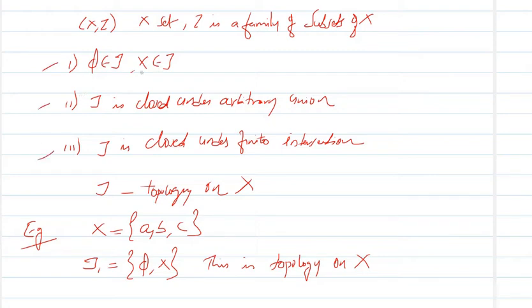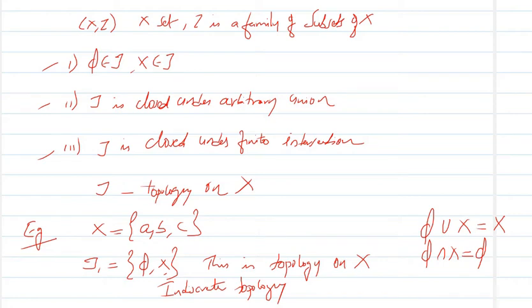Phi and X belong to tau, and the union phi union X will give you X, that is again in tau, and phi intersection X, that is phi, that is again in tau 1. So this is a topology on X and this topology is called the indiscrete topology.